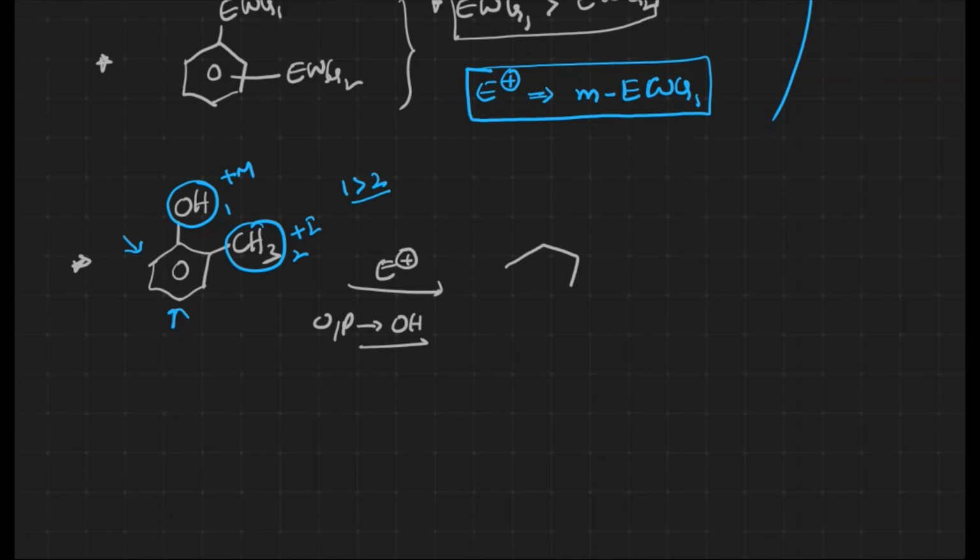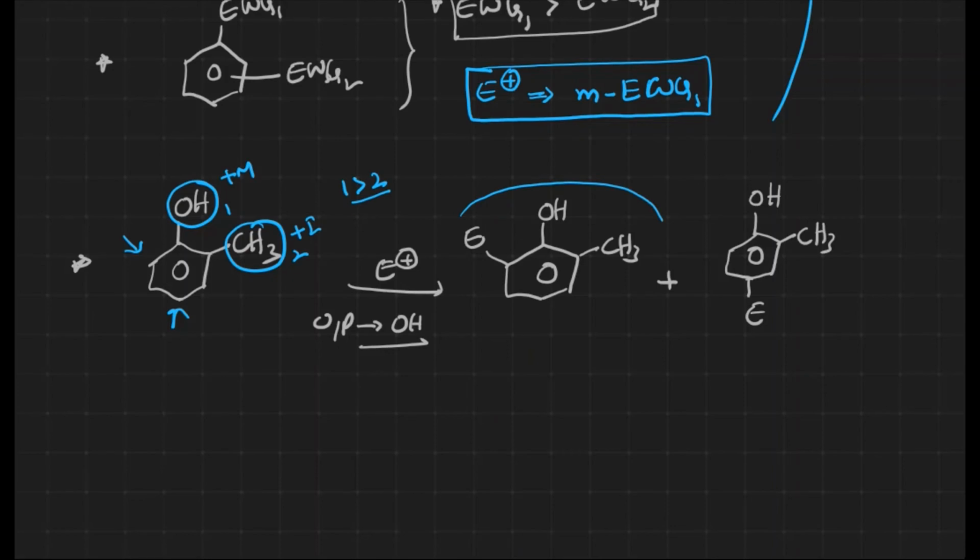Comparatively, let me write both the products over here. This is a substituted electrophile plus another electrophile, right? Now what I'm trying to tell you is, since the substitution is there in continuous or cumulative positions, steric hindrance increases over there, because of which we can expect this para substituted one is going to be the major one. Okay, para with respect to what? OH, the more electron releasing group over here, right?